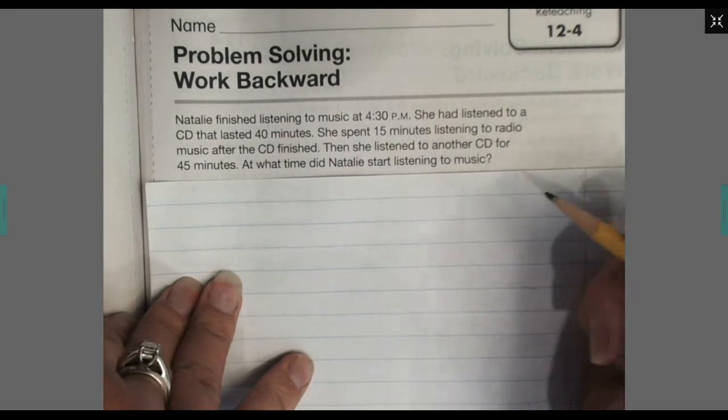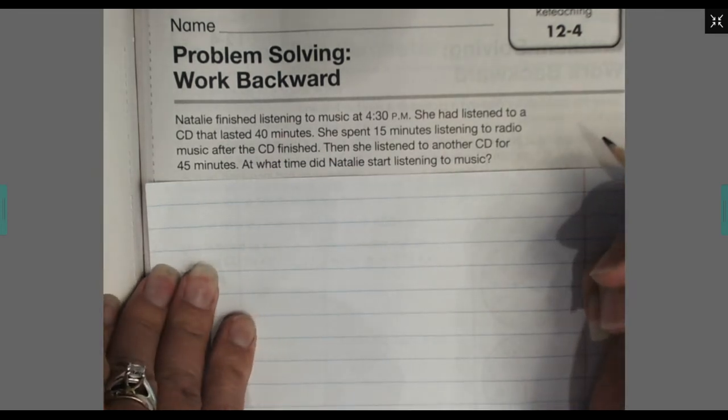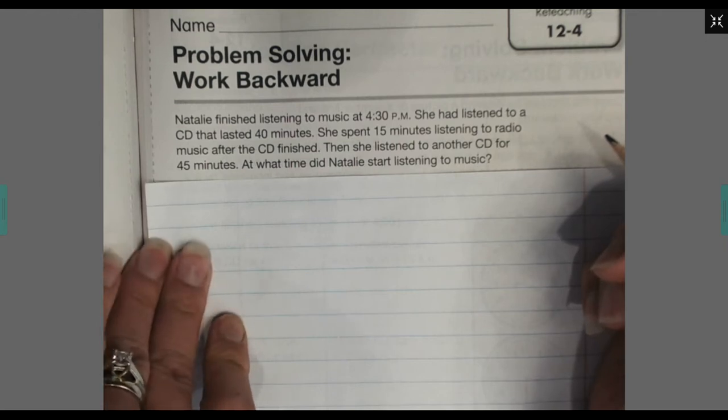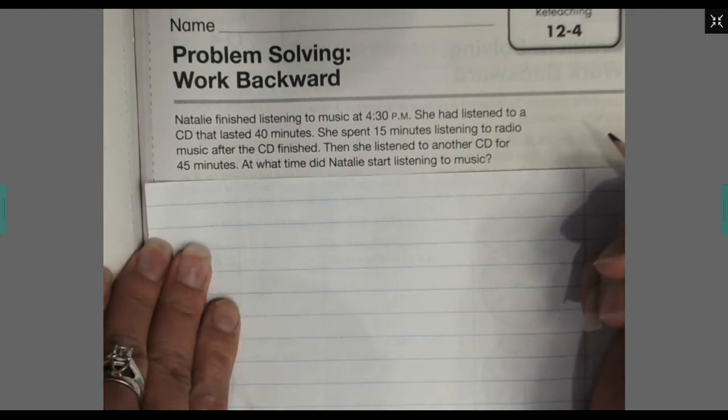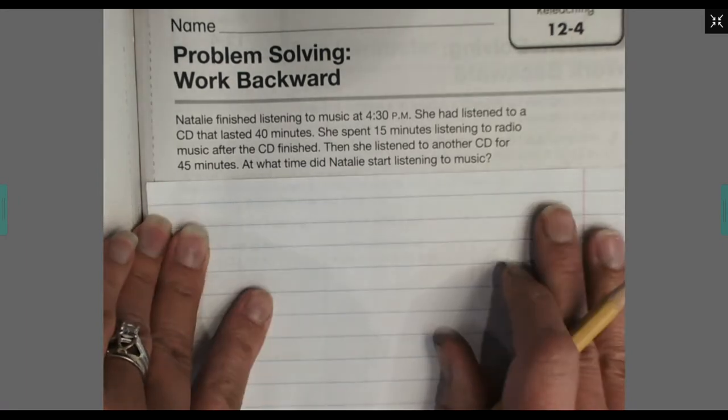She had listened to a CD that lasted 40 minutes. She spent 15 minutes listening to radio music after the CD finished. Then she listened to another CD for 45 minutes. At what time did Natalie start listening to music?